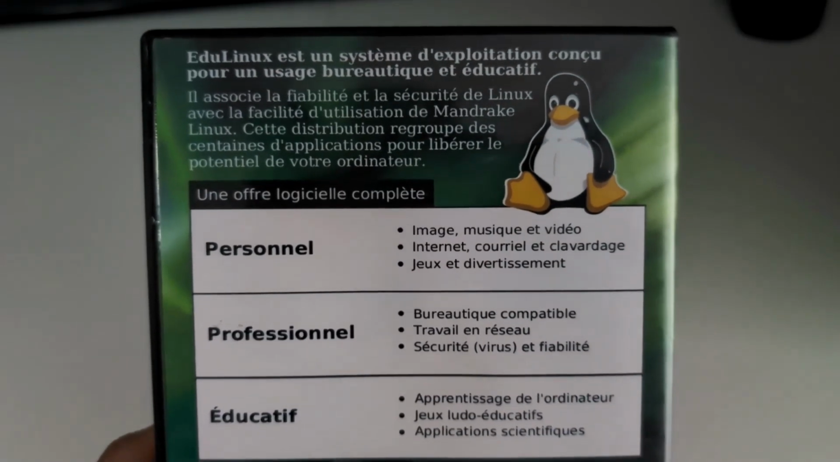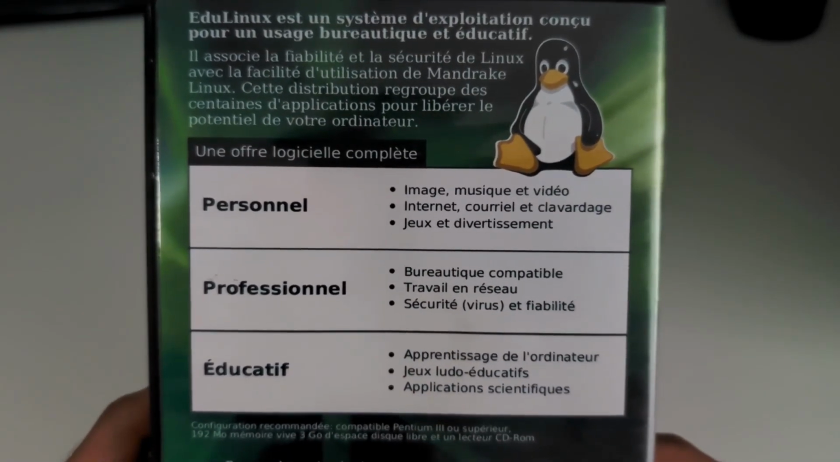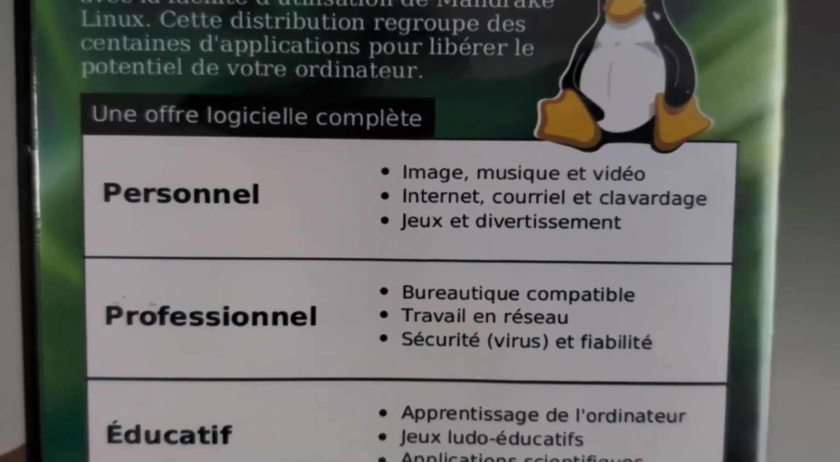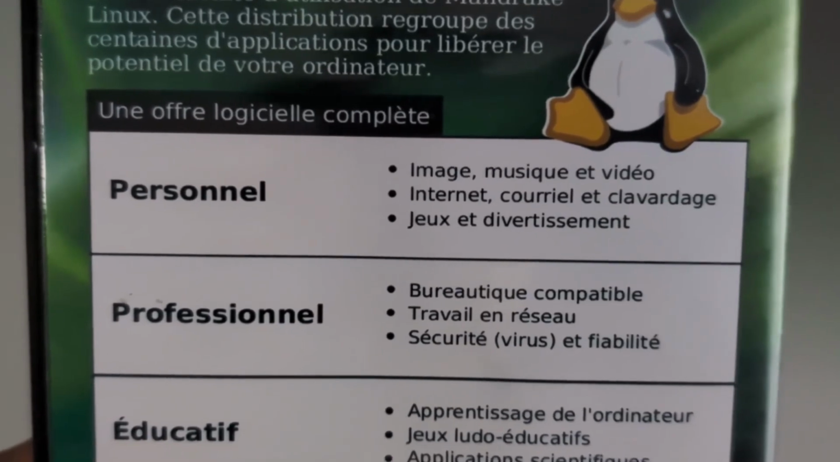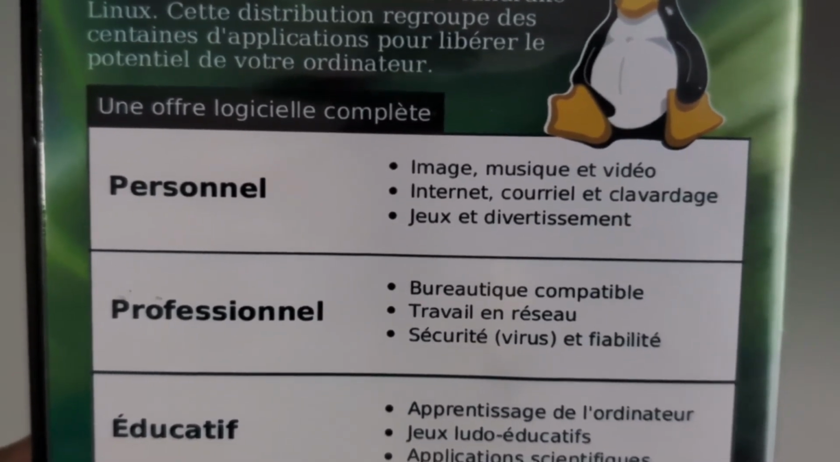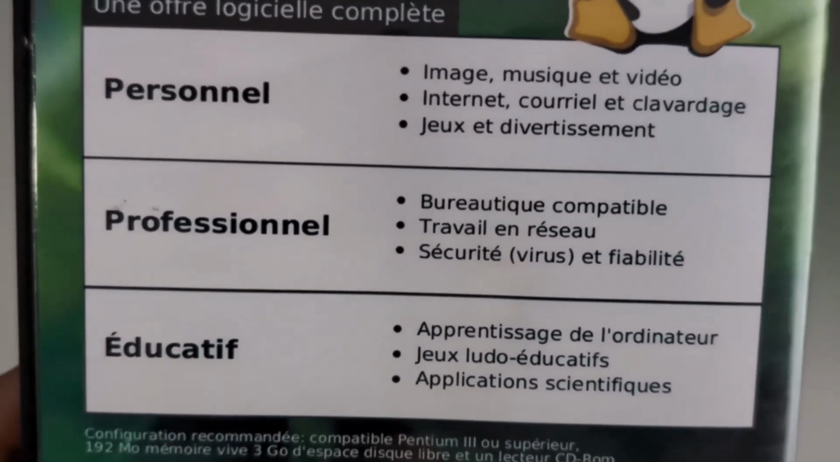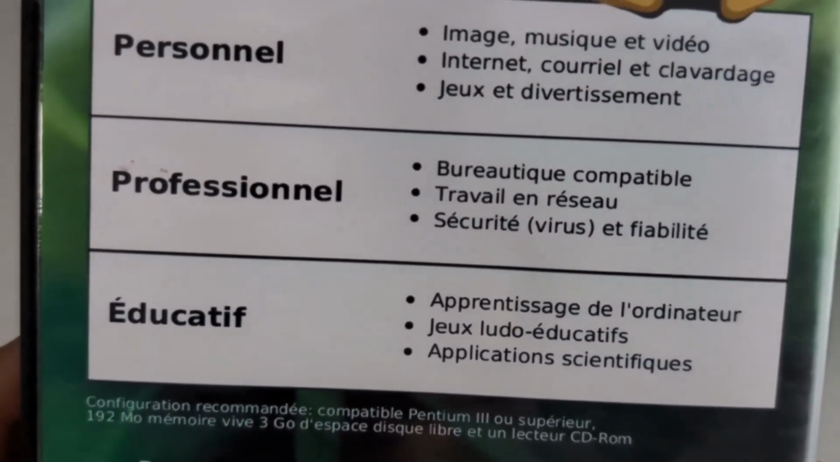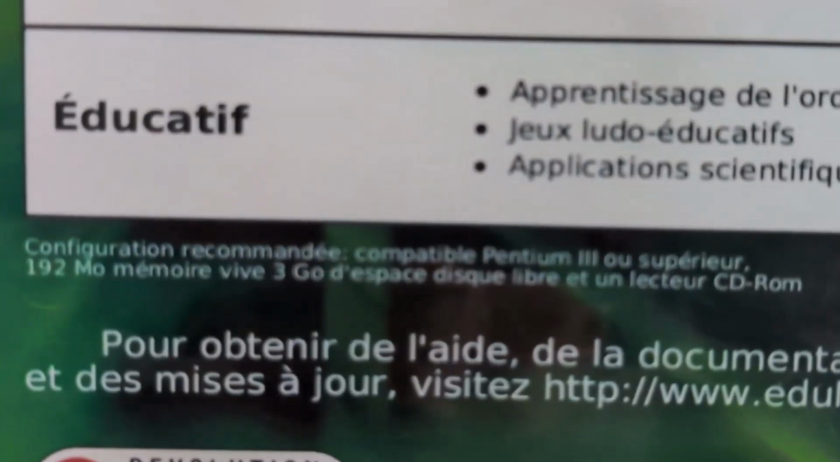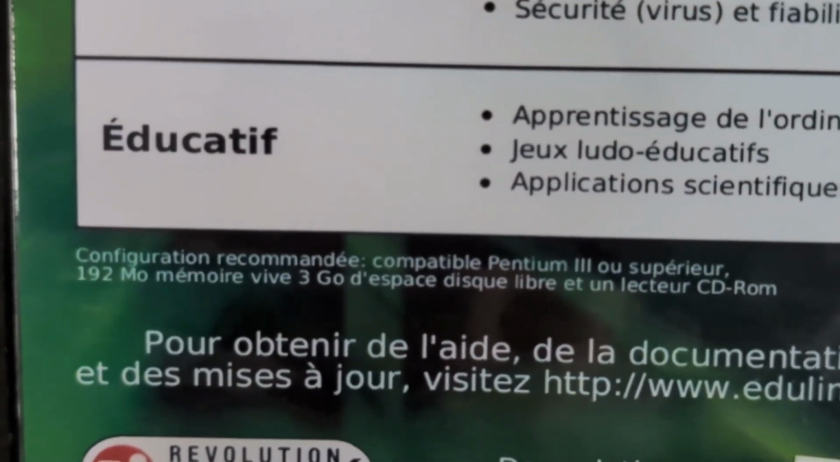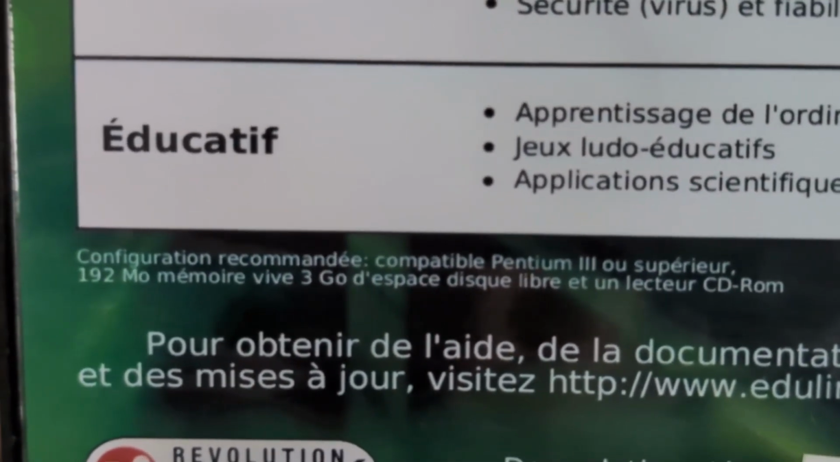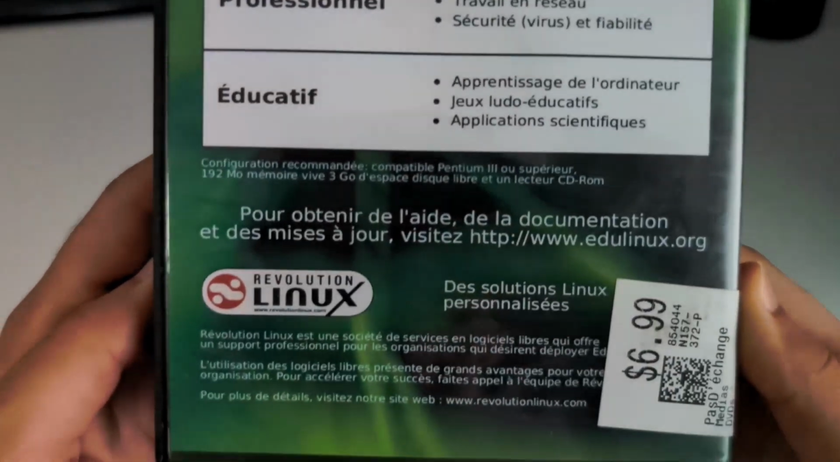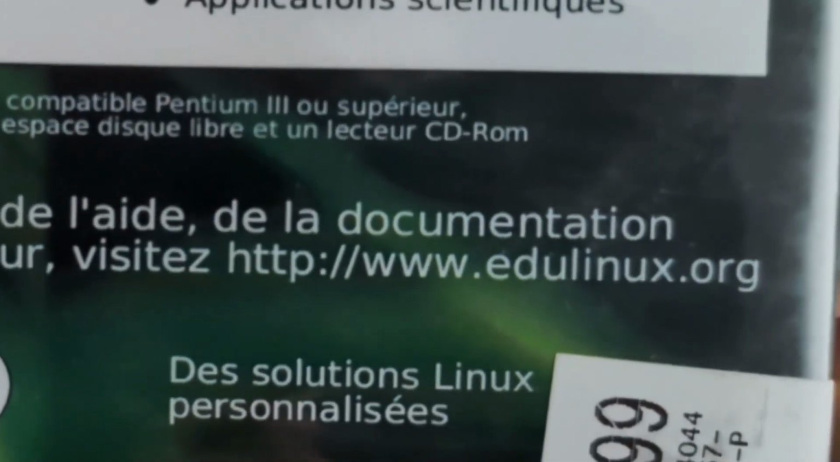Here it's talking about the different features depending on the usage. For personal use you get multimedia software, internet stuff and games. For professional, an office suite, networking tools and security. For education, tools to learn how to use a computer, educational games and science programs. It requires a Pentium 3 or better, 192 megs of RAM, 3 gigs of storage and a CD-ROM reader. And for support and updates, you can check out this website.